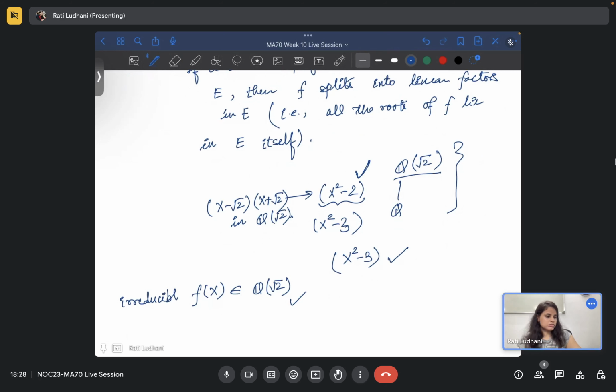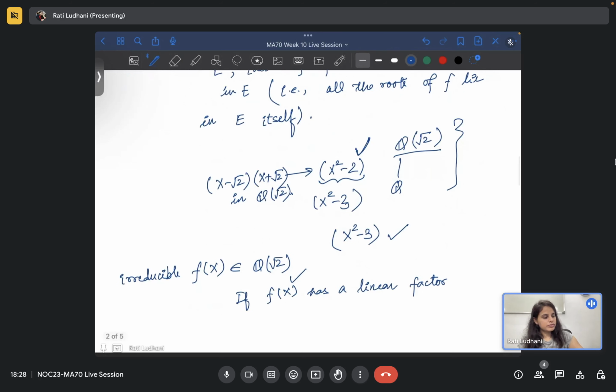I don't know exactly the answer, but firstly, one thing is there. If f(x) has a linear factor in Q root 2,